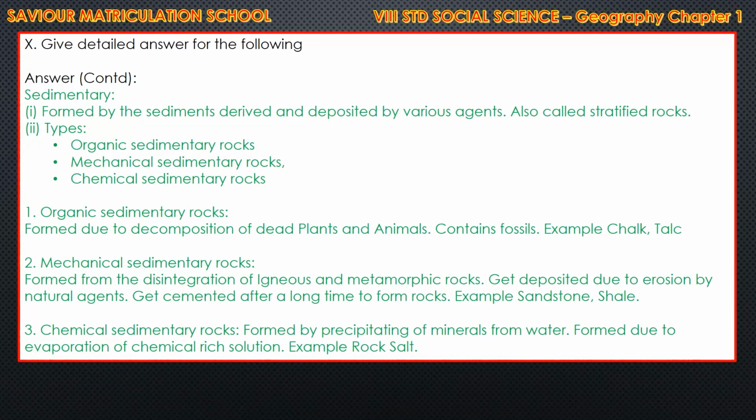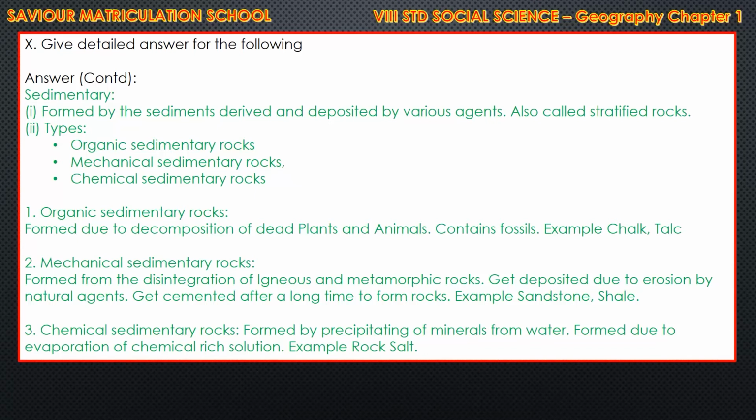And for that continuation, first we saw about igneous rocks and now sedimentary rocks, second classification. These sedimentary rocks are formed by the sediments derived and deposited by various agents, also called stratified rocks. The types are organic sedimentary rocks, mechanical sedimentary rocks and chemical sedimentary rocks. First one, organic sedimentary rocks. These rocks are formed due to the decomposition of dead plants and animals. Contains fossils. For that, example is chalk and talc.